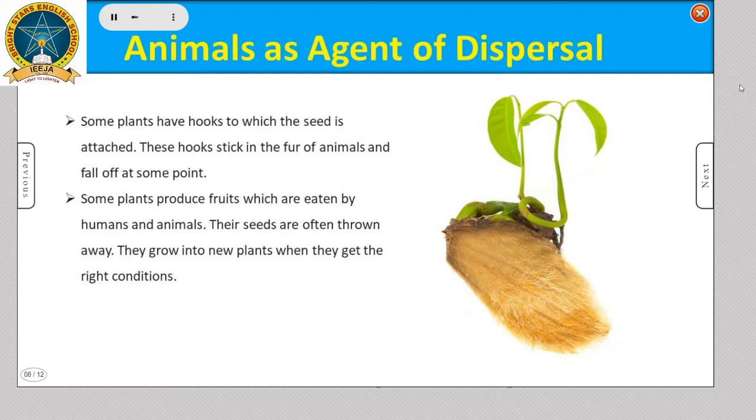Animals as agents of dispersal. Some plants have hooks to which the seed is attached. These hooks stick in the fur of animals and fall off at some point. Some plants produce fruits which are eaten by humans and animals. Their seeds are often thrown away. They grow into new plants when they get the right conditions.